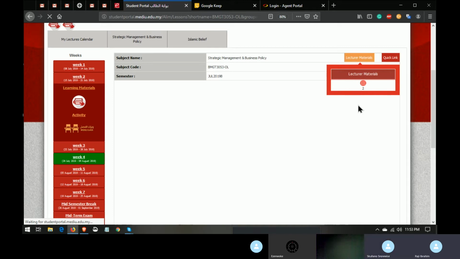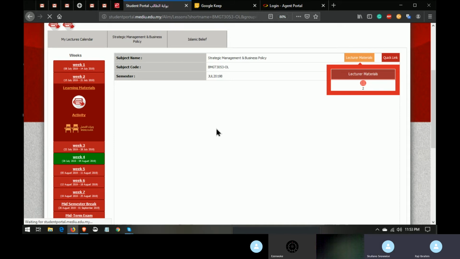So you have to click on each one of them to download the material under them. Sometimes they put it in PPTX, which is a PowerPoint slide, and sometimes in PDF. It depends on the lecturers. So what you just have to do is download them and keep them on your system just for studying purposes.